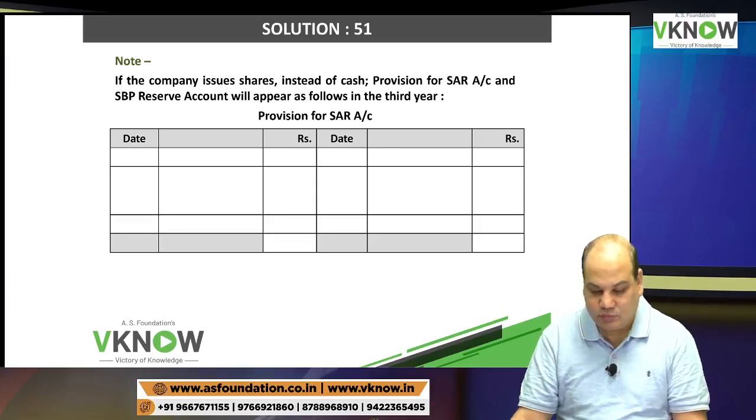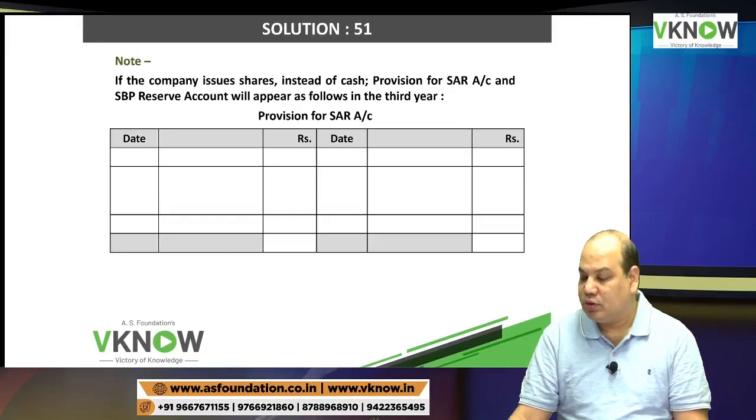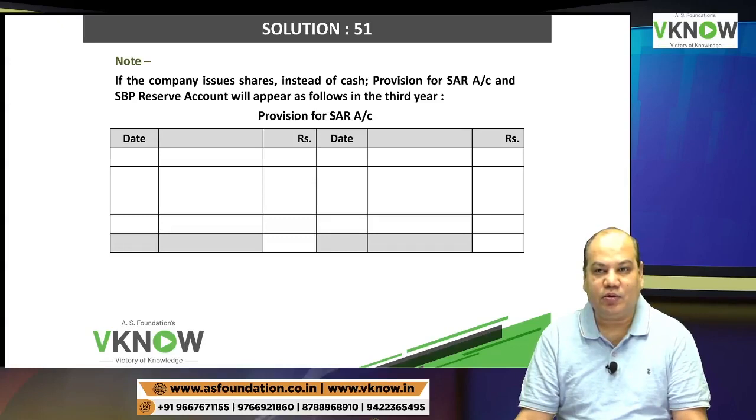Write down: if the company issues shares instead of cash, provision for SAR account and SBP reserve account will appear as follows in the third year.